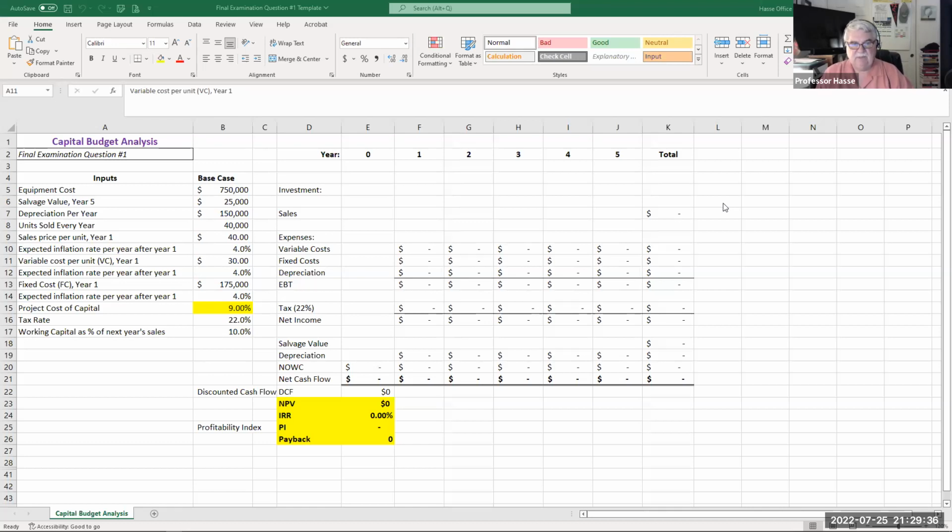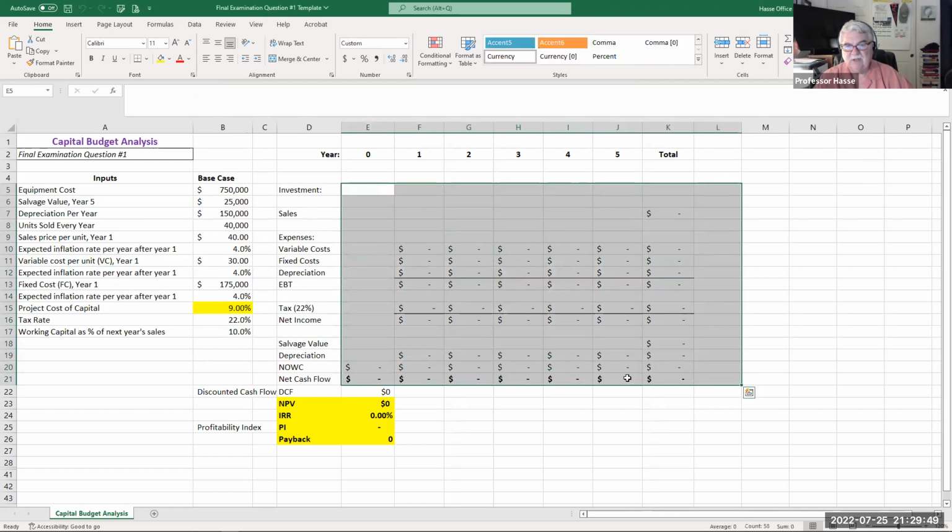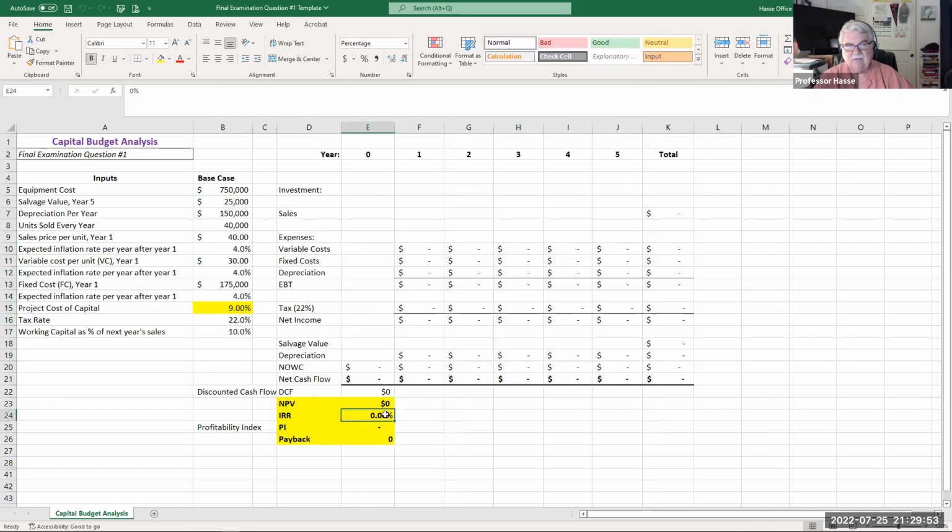So here's that template that I gave you with your final examination work, where I have all the variables there, and now you have to put them into this analysis. Determine the net project cash flow, and then do the return analysis. That's what you need to do. And now notice there's no formulas here whatsoever.